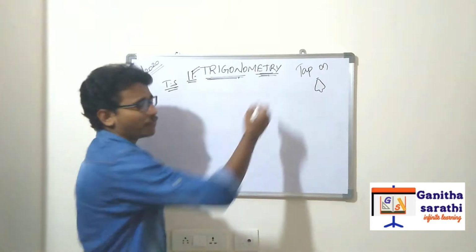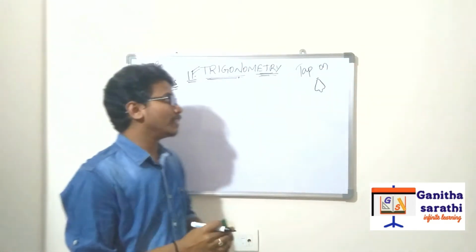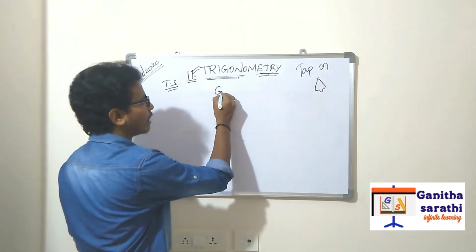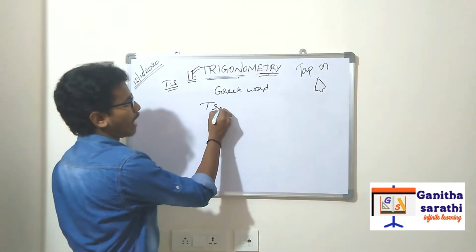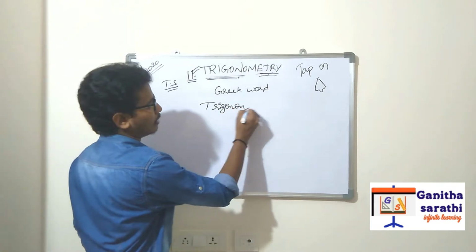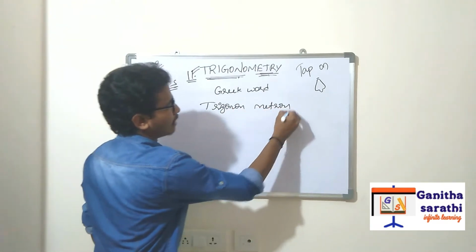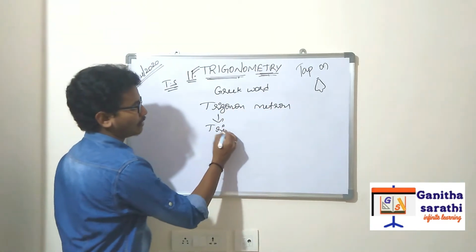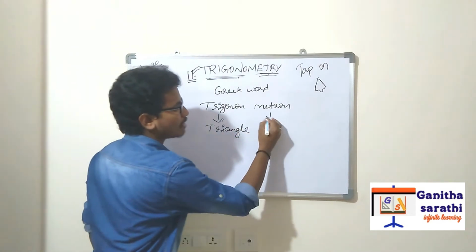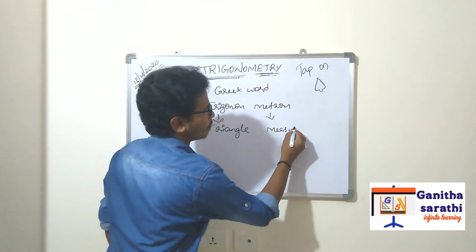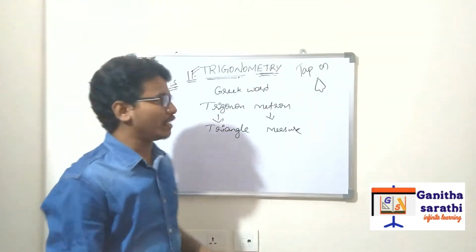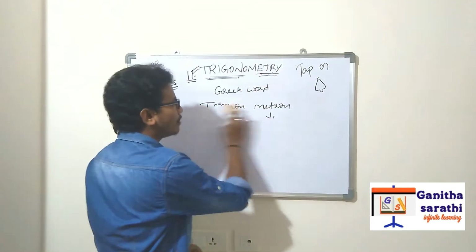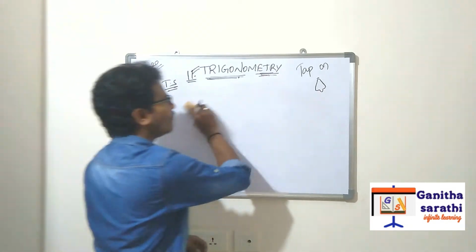Trigonometry. So first of all, what is meant by trigonometry? Trigonometry is derived from a Greek word, trigon and metron. Trigon means triangle and metron means measure. So the measurement of triangle is called as what? Trigonometry. So in this we will measure the triangle. So how we will measure the triangle?